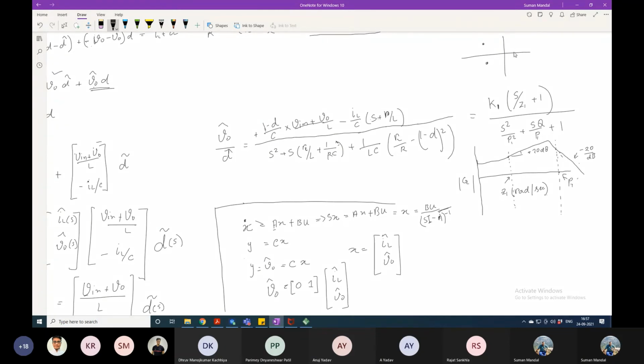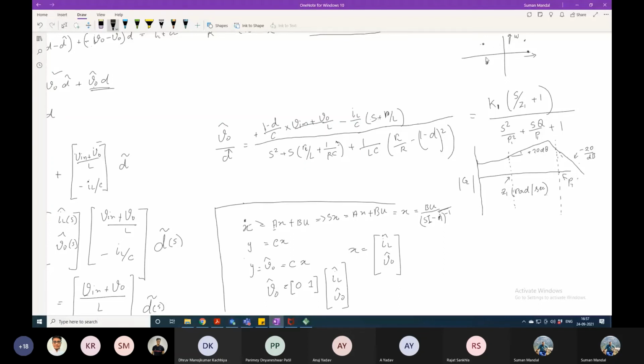If you put it in the S plane, this is omega and this is the real axis. Then you will get these two poles here at the left hand side, and you will get a right hand zero somewhere here.